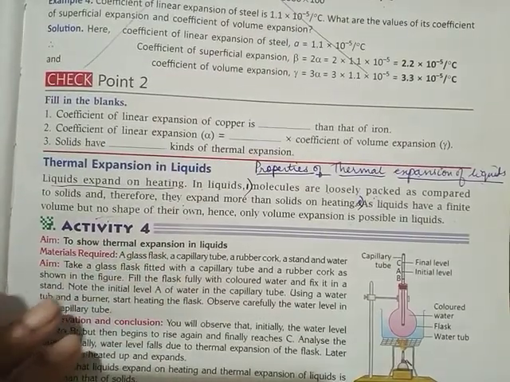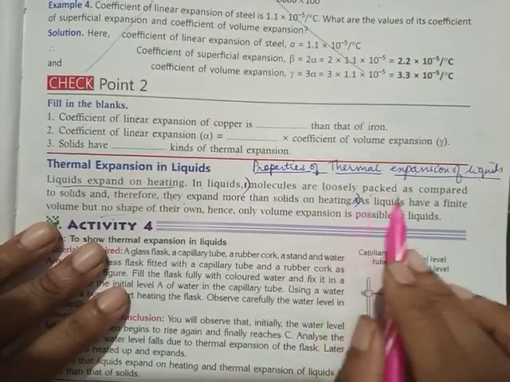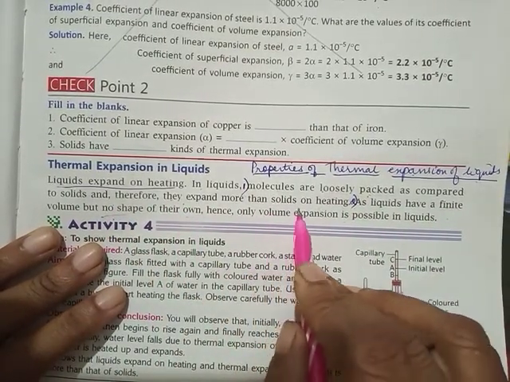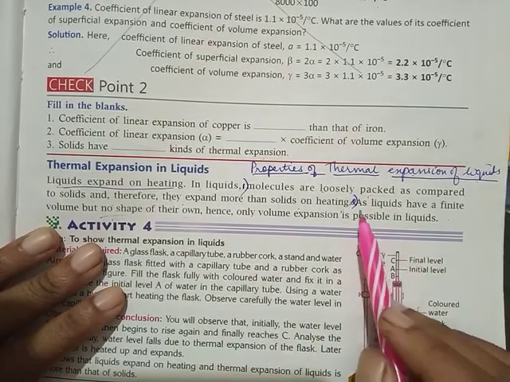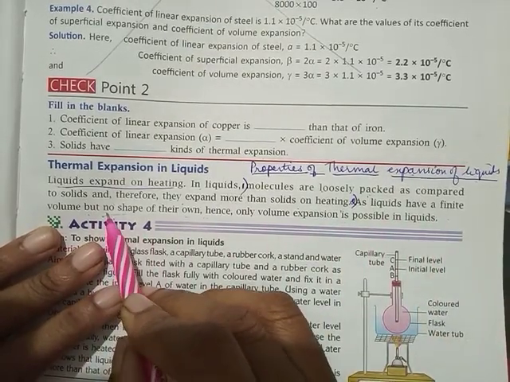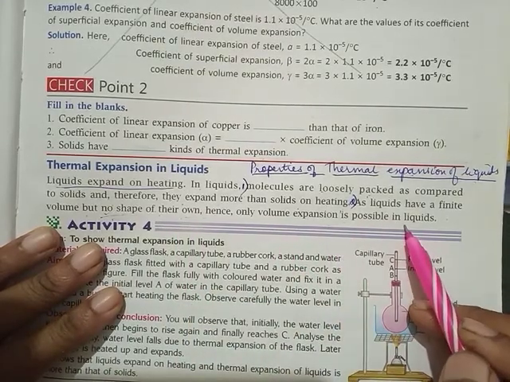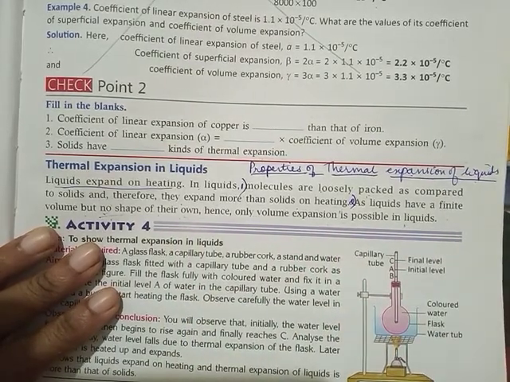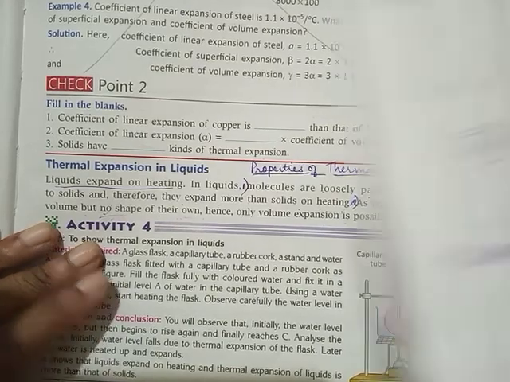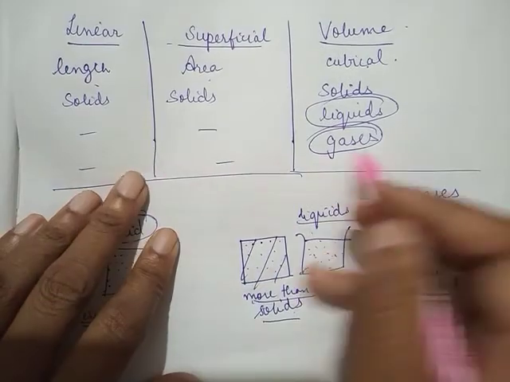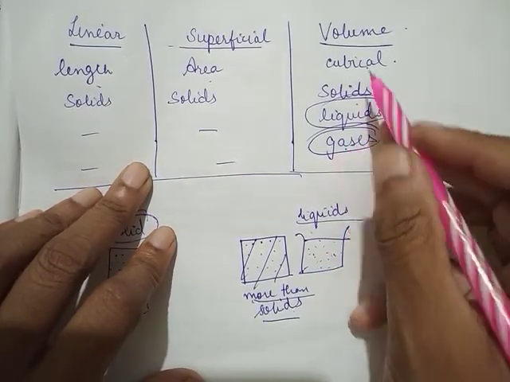So that's the first property. Molecules are loosely packed as compared to solid, and therefore they expand more than solids on heating. Second one, as liquids have a finite volume but no shape of their own, only volume expansion is possible in liquids. This we have seen already. Only volume expansion is possible in liquids and gases because they take the shape of the container.